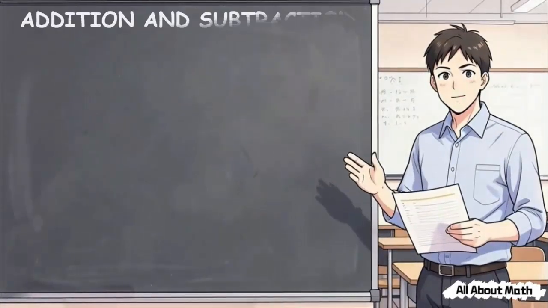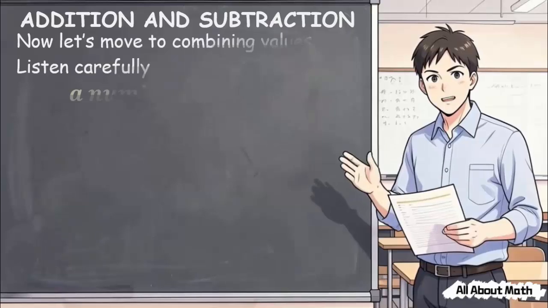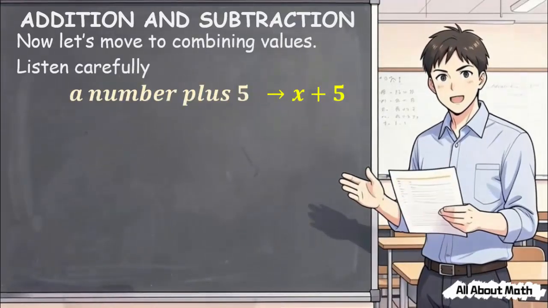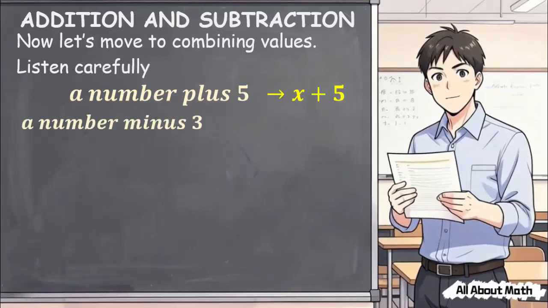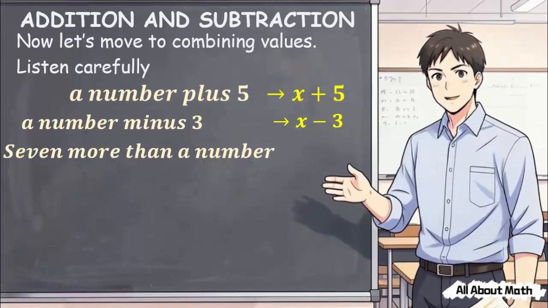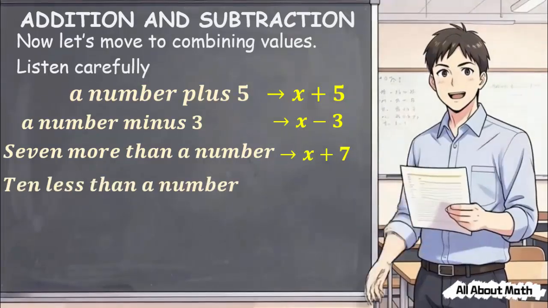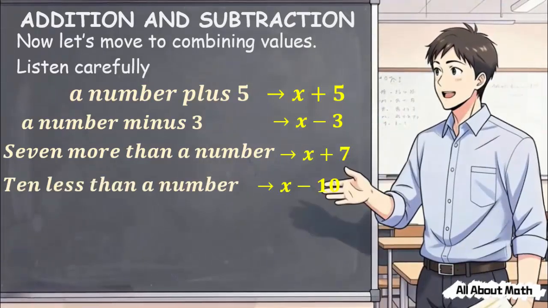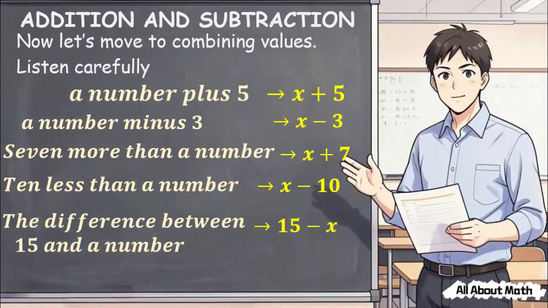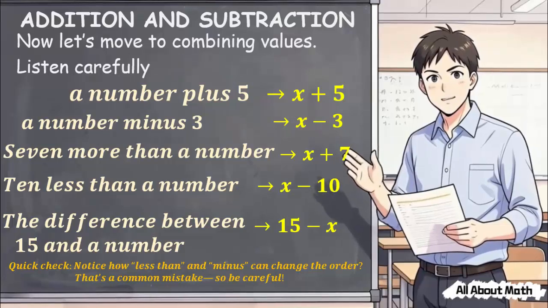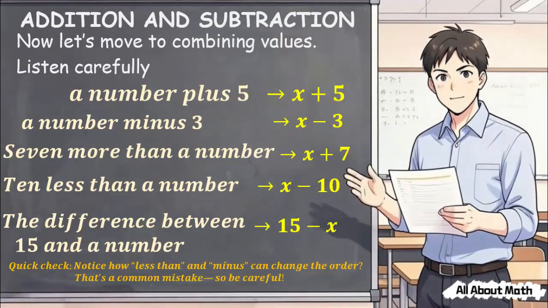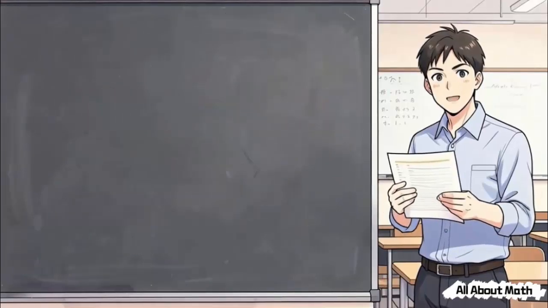Addition and subtraction. Now let's move to combining values. Listen carefully. A number plus 5, x plus 5. A number minus 3, x minus 3. 7 more than a number, still x plus 7. 10 less than a number, x minus 10. The difference between 15 and a number, 15 minus x. Quick check. Notice how less than and minus can change the order? That's a common mistake, so be careful.